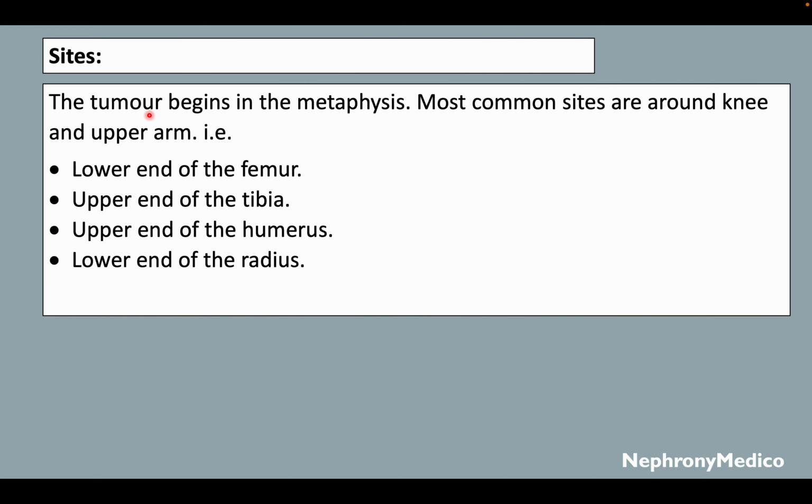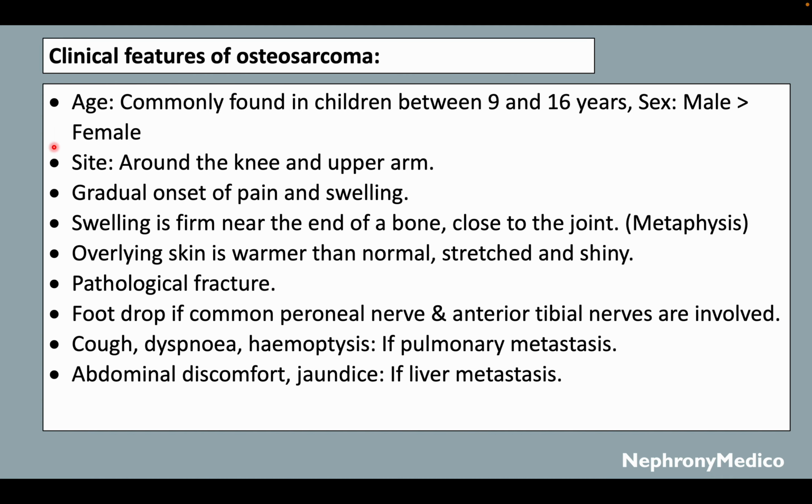Now sites. The tumor begins in the metaphysis and the most common sites are around the knee and upper arm, that is lower end of the femur, upper end of the tibia, upper end of the humerus and lower end of the radius. Now clinical features of osteosarcoma. Age: it is commonly found in children between 9 and 16 years. Sex: male is predominant, more than female. Site includes around the knee and upper arm.